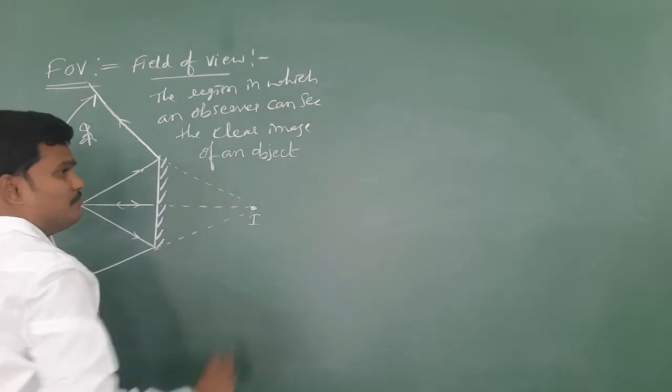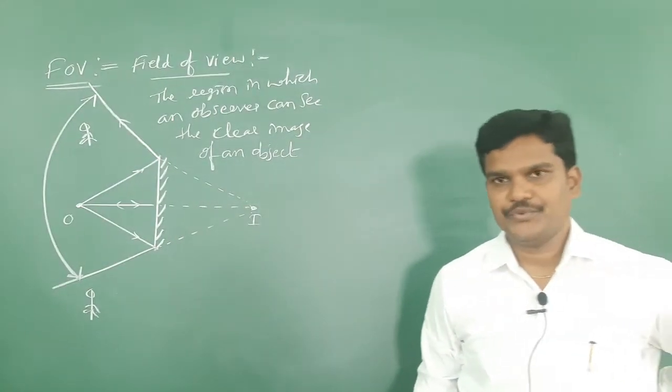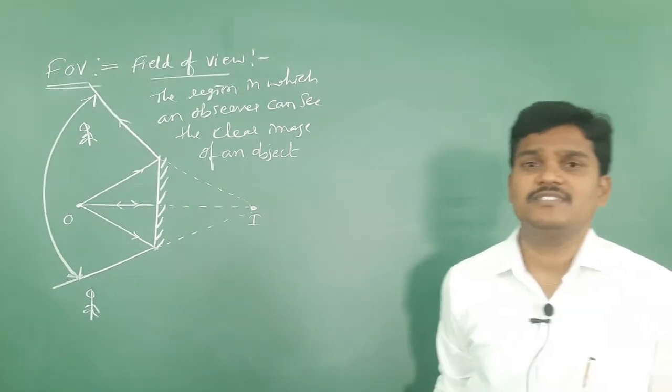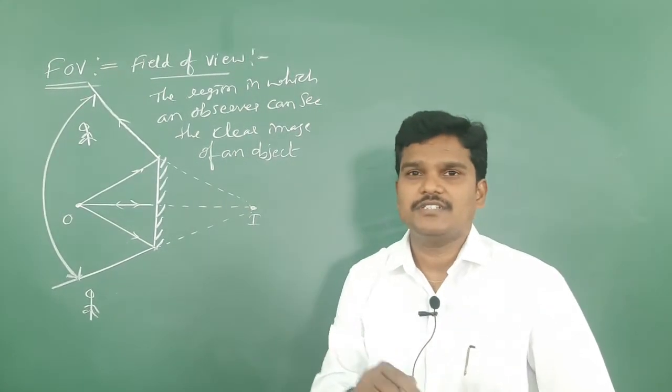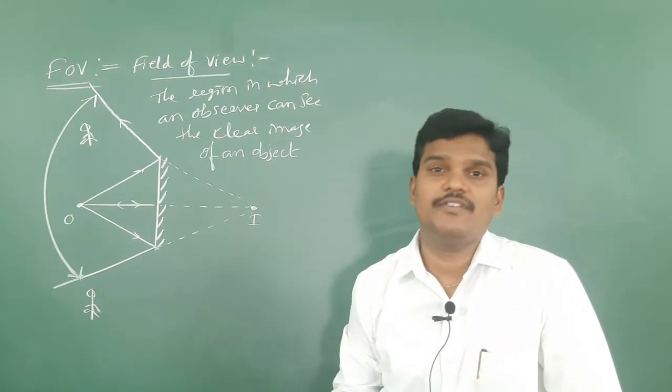Let me cover one problem based on this. Sometimes they may ask questions on field of view. So what is field of view? It is the region in which the observer can see the clear image of the given object.